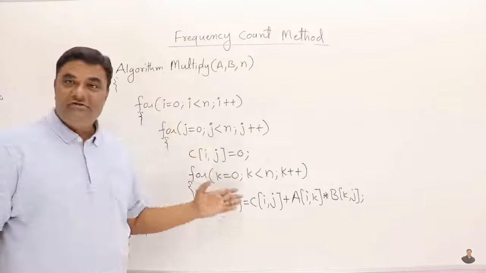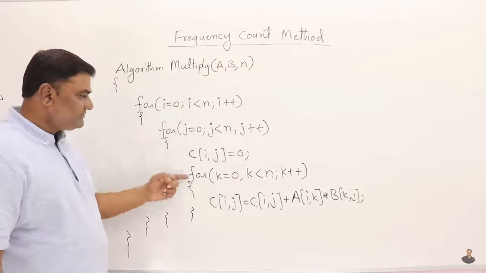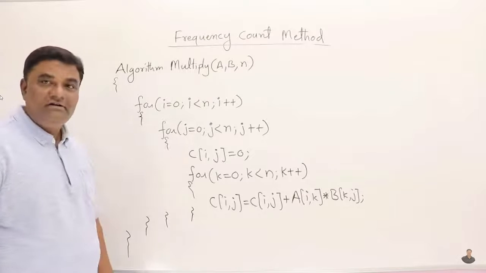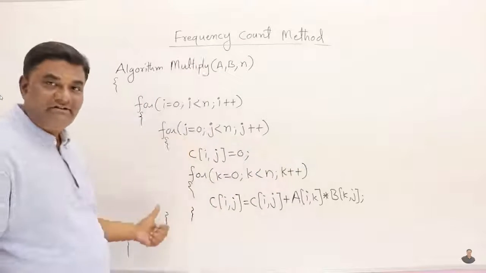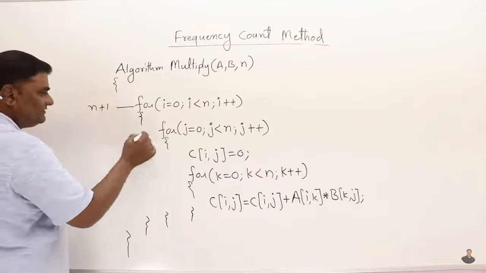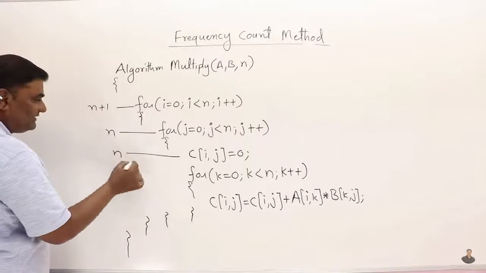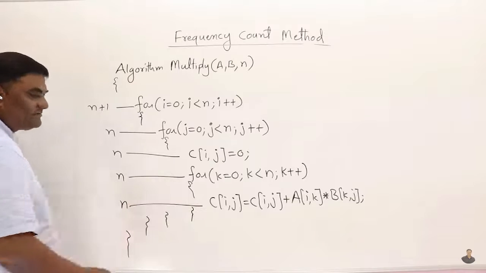Next algorithm is multiplication of two matrices. You can see that there are three loops nested, one inside another. Let us find out the time. On this side I will write so you can see them. This is n plus 1. Whatever is there inside will execute for n times. Every statement n times.